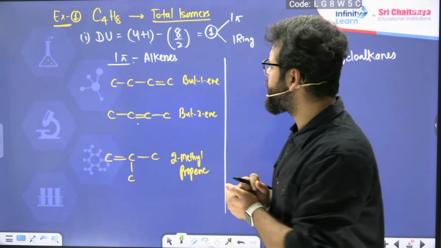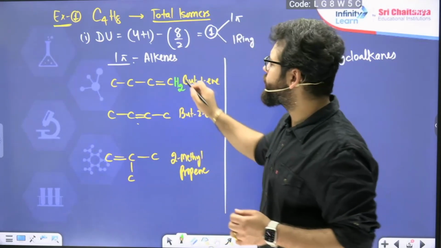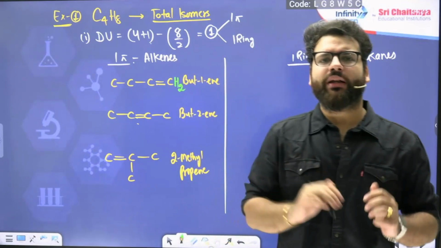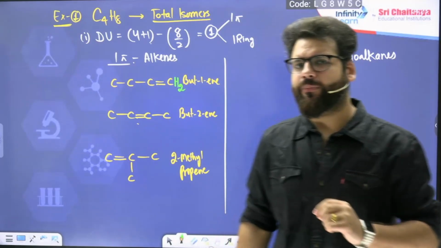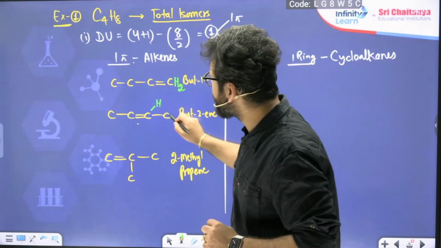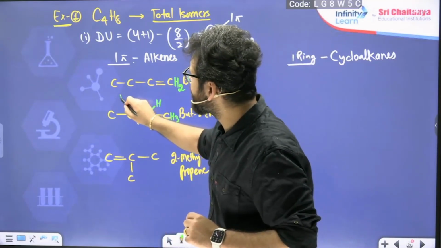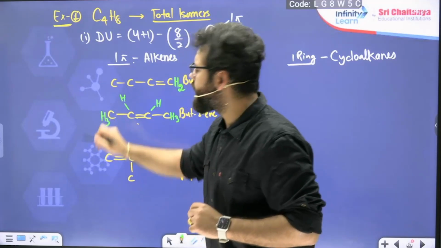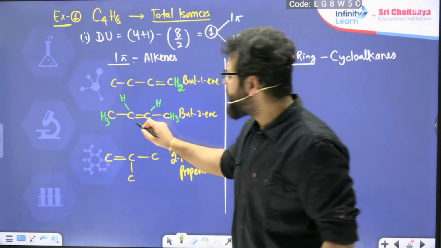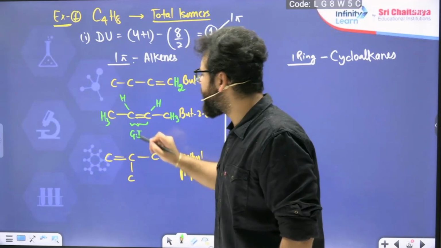What I mean to say is, here can you see both are hydrogens? Yes. So it cannot show GI. It cannot show geometrical isomerism. So it is a single compound. But here can you see on this carbon there is one hydrogen and one methyl, 2 different groups. On this carbon also there is one hydrogen and one methyl, 2 different groups. So yes, this system will start showing us geometrical isomers.